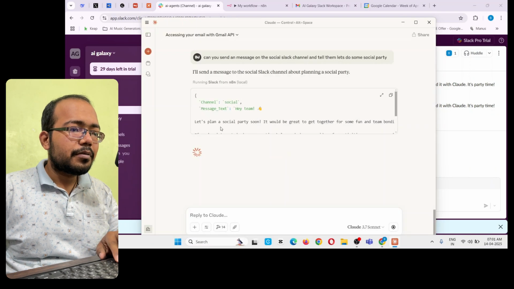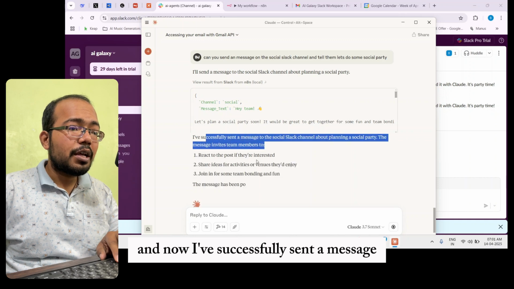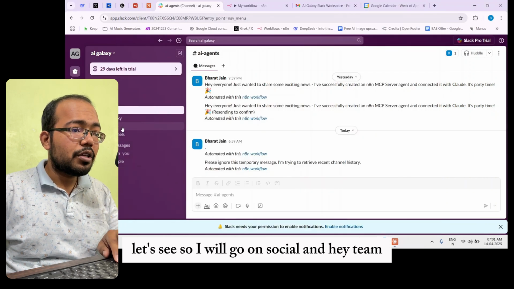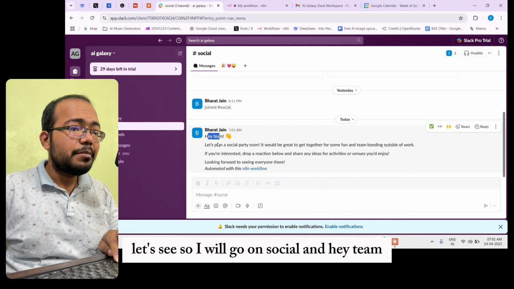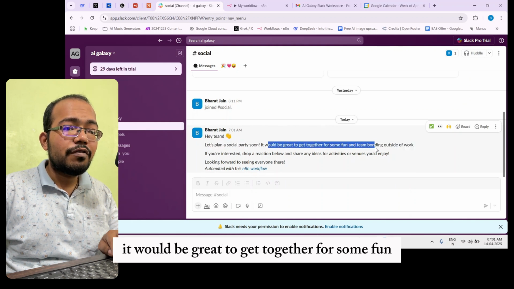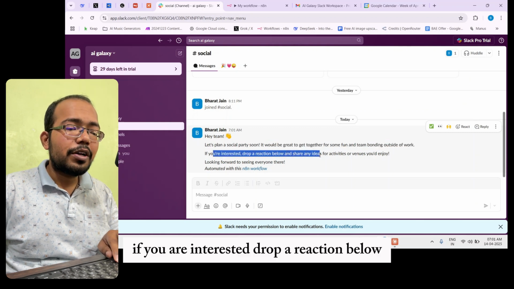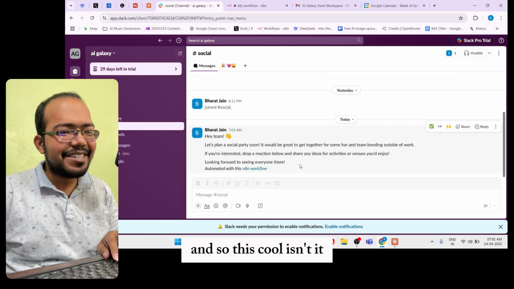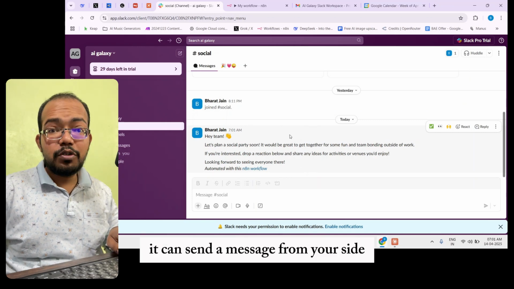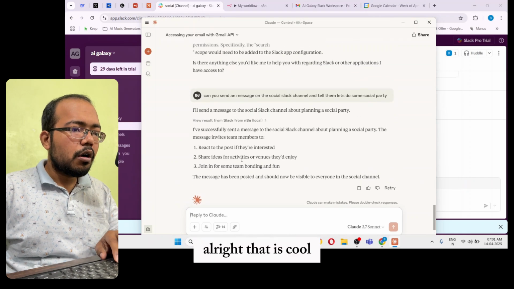Now I have successfully sent a message. Let's see. I will go on social, and: hey team, let's plan a social party soon. It would be great to get together for some fun and team bonding outside of work. If you are interested, drop a reaction below. This is cool, isn't it? It can send a message from your side to the channel.